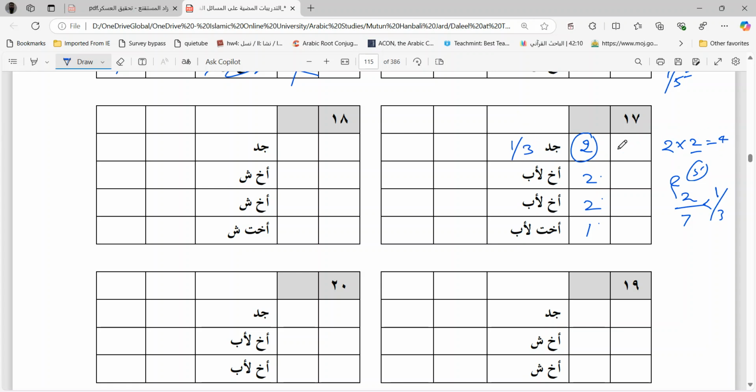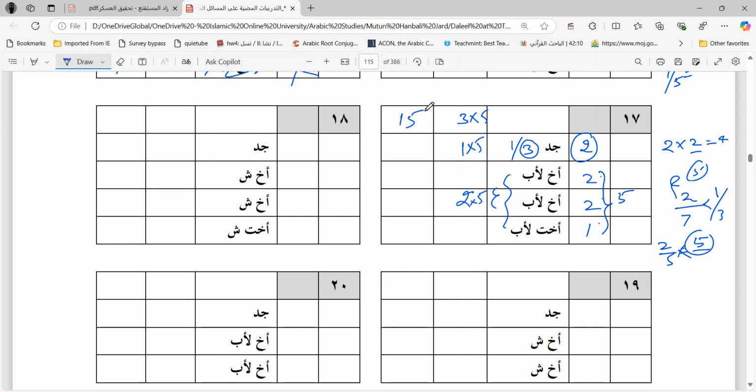If you apply the formula, you need not worry about this. So 1 by 3 to the grandfather. Denominator is 3, so the property should be divided into 3 parts. These brothers and sisters will share the remaining as asaba. 1 to the grandfather and 2 to these brothers and sisters, which means you have to divide this 2 into 5 portions. 2 by 5 is a fraction. So multiply it with the least number such that the fraction gets removed. So this number is 5 only. So multiply the whole column with 5.